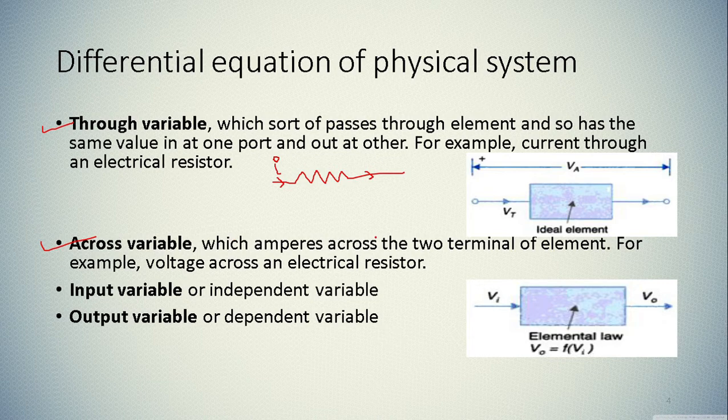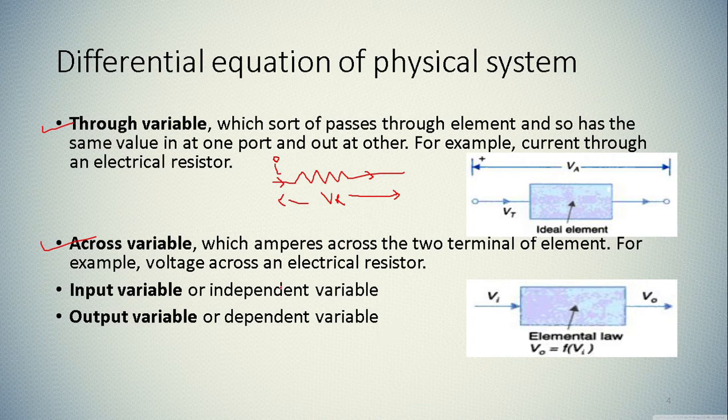An across variable is measured across the two terminals of the element. For example, the voltage across an electrical resistor. If we want to measure the voltage, it will be VR, and that is measured across the resistor. So this is the across variable and this is the through variable.